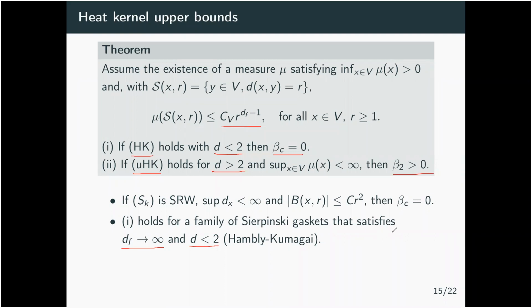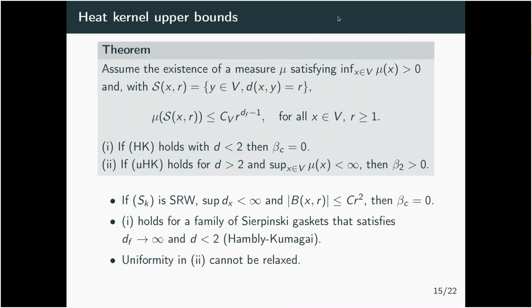And what do I mean by this fractal? What is a Sierpinski gasket? You take a triangle and then you remove the big triangle in the middle, and then in all these small triangles you remove again the triangle in the middle, and you can create a fractal. You can also consider it as an infinite graph. If you take this in higher dimension, not only in dimension 2, this is the way you can find a volume growth going to infinity, while still the spectral dimension stays strictly less than 2.